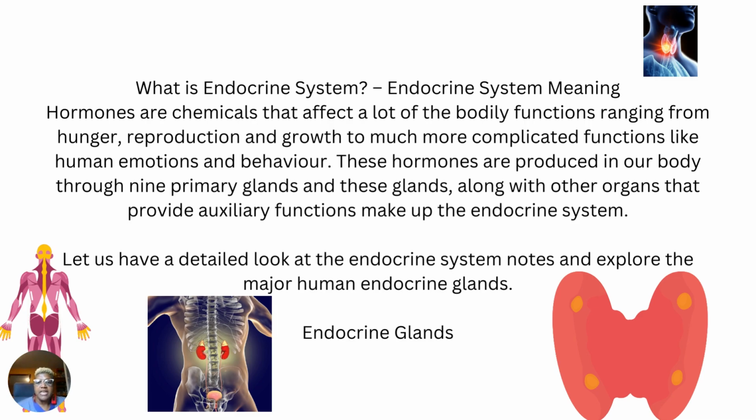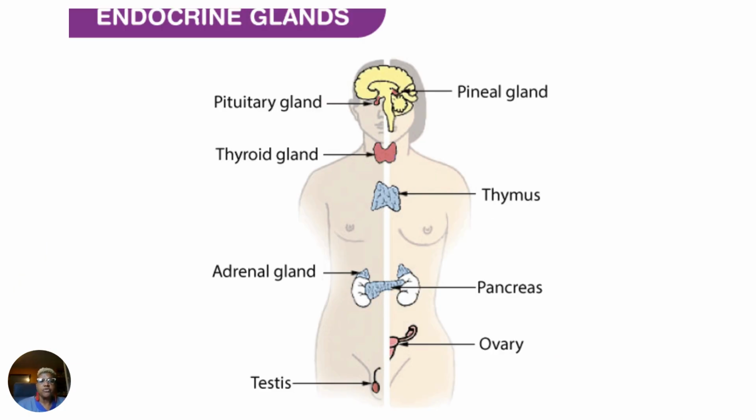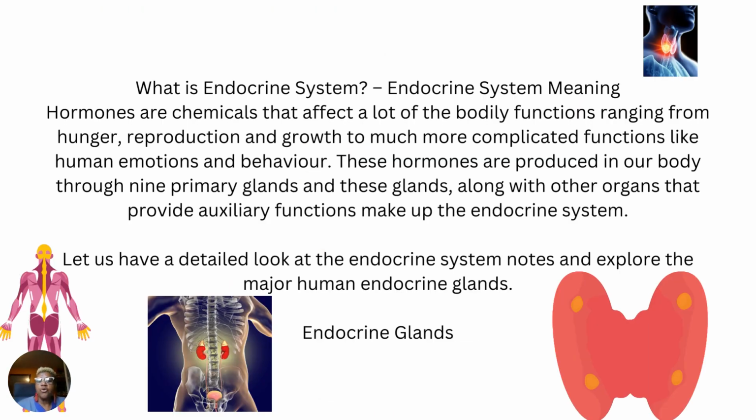Next we have the thyroid glands. I have different little illustrations for you to look at. So these are the different diagrams, and they're showing you the endocrine glands. The pituitary gland, look at the location. The pineal gland, your thymus, your thyroid gland, which is here. This is your thyroid gland. This is the parathyroid. It's 4 little dots right here. The parathyroid is located behind your thyroid gland.